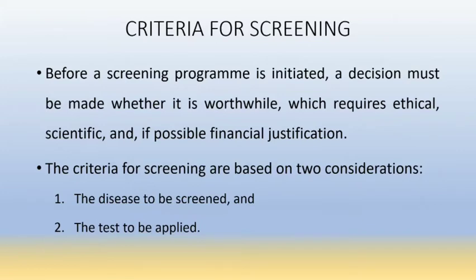Then there are criteria for screening. The criteria for screening are based on two considerations, that is, the disease to be screened and the test to be applied.